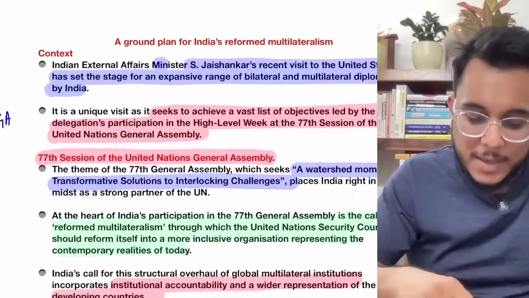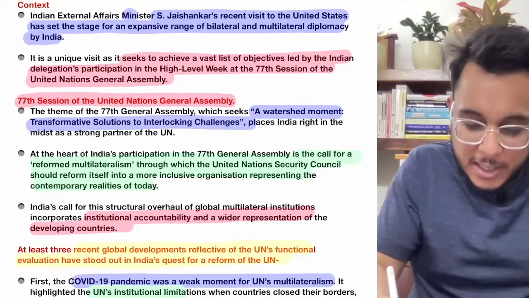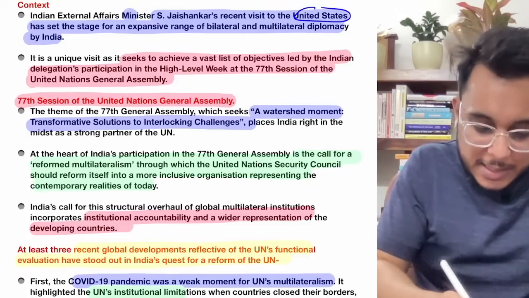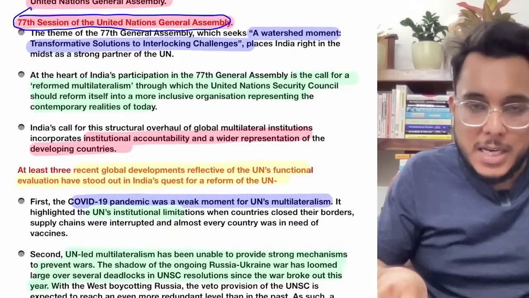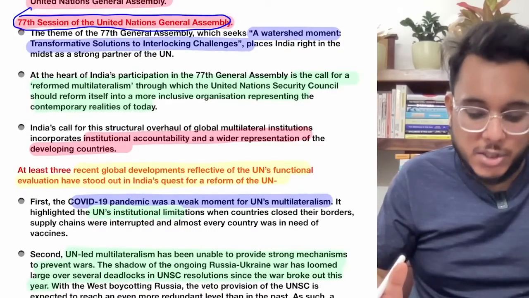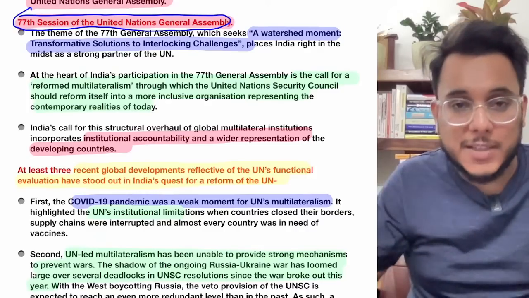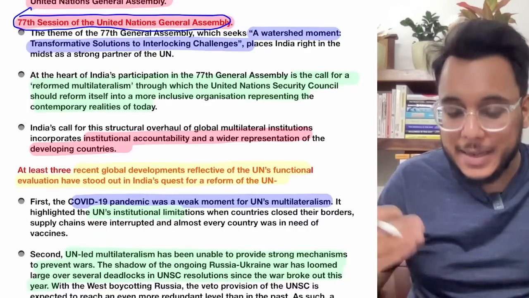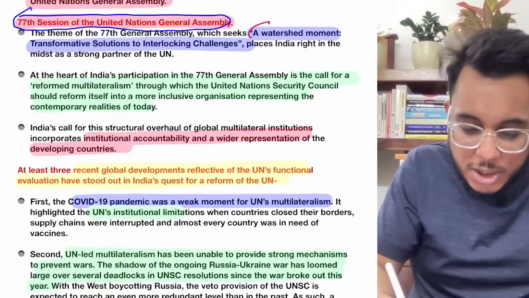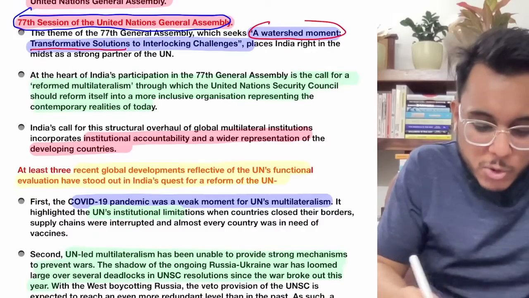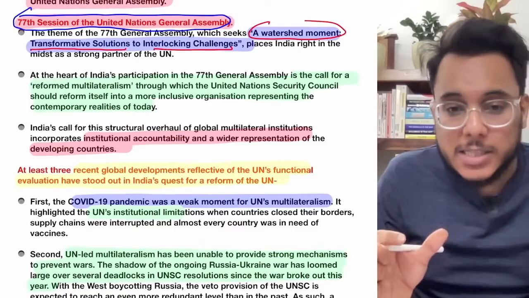We'll see that. Okay, so recently the MEA, Minister of External Affairs, has visited the US for the 77th session of the United Nations General Assembly. Now this 77th session is a very important one because it's coming in the aftermath of the COVID-19 pandemic, and the theme of this 77th session was a watershed moment, transformative solutions to interlocking challenges.